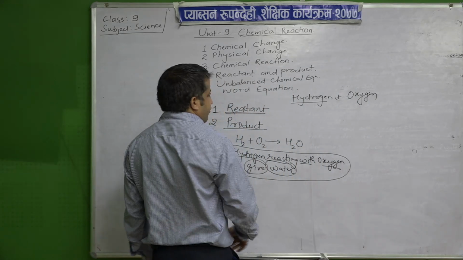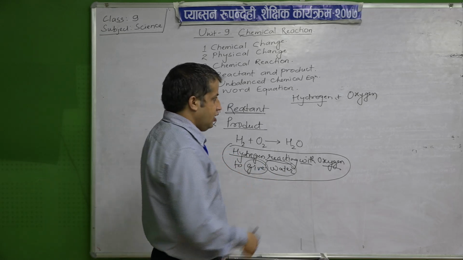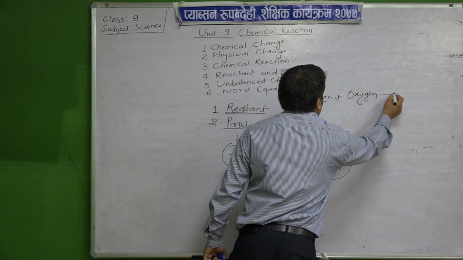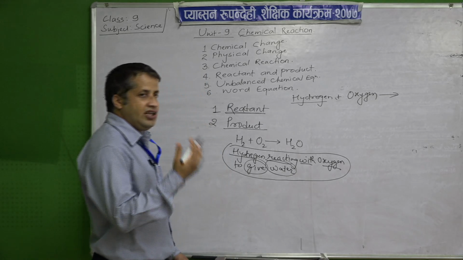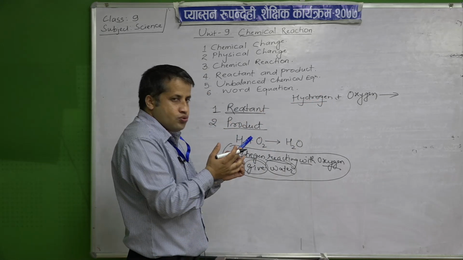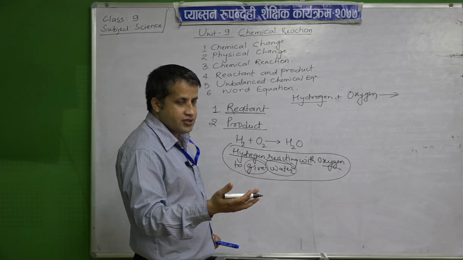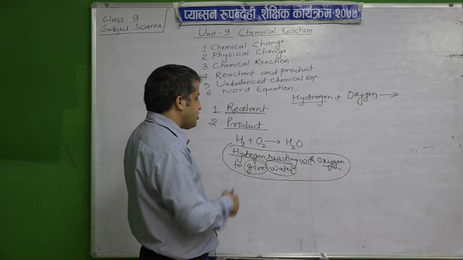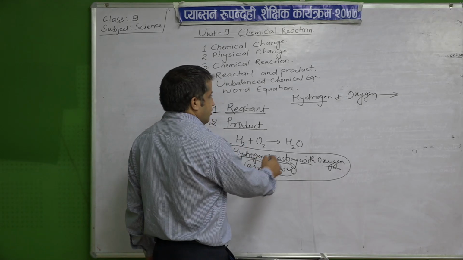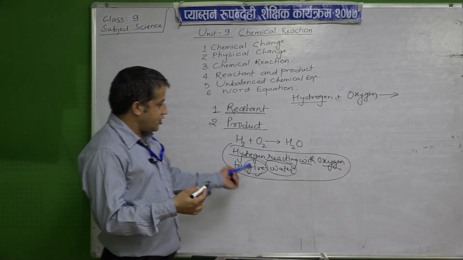Then "to give": in this we write the arrow sign, which indicates that these two things are mixed together, reacted together to form a new substance, and that new substance is "to give", written like this with this operator. And what is that product?